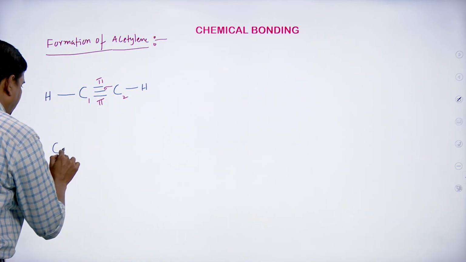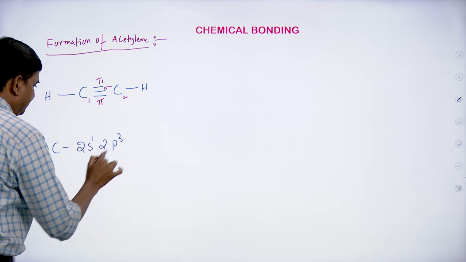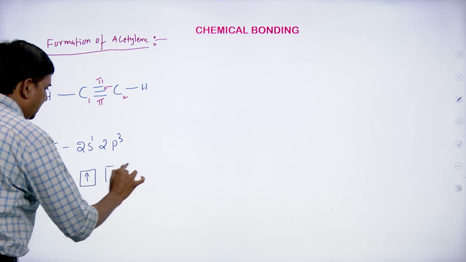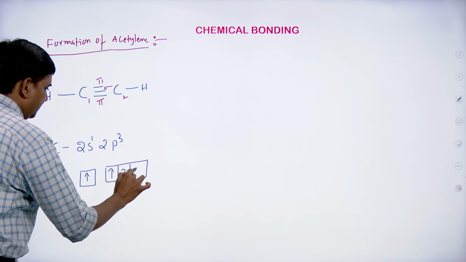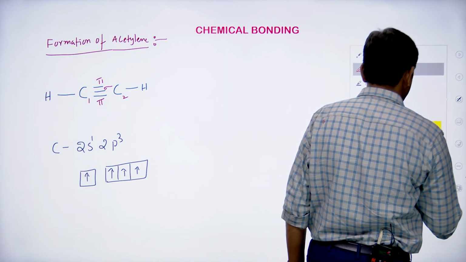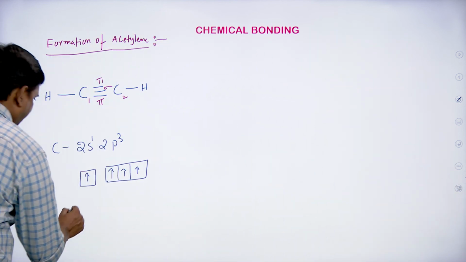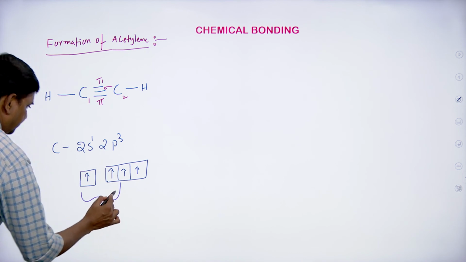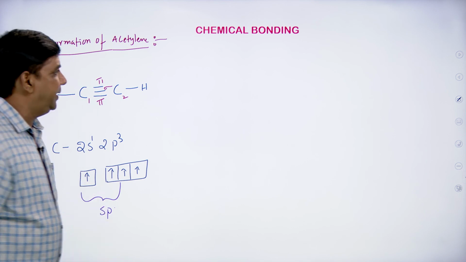Carbon configuration is 2s1 2p3, and there is one unpaired electron in this orbital and three unpaired electrons. So each carbon undergoes sp hybridization.